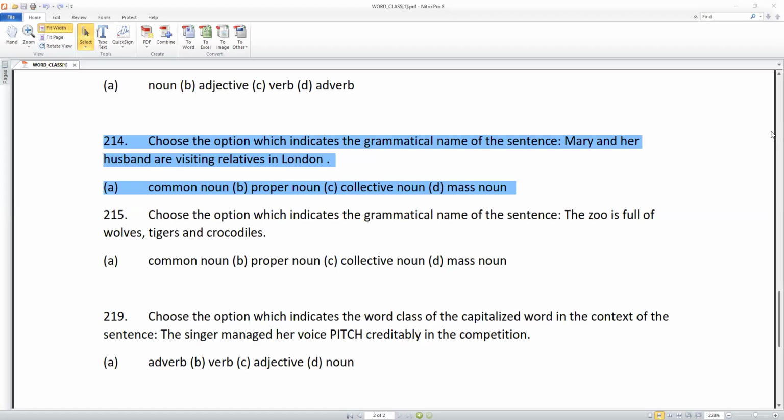Okay. And what again? Mary and what again? Do you have the question with you? Mary and her husband. Mary starts with what? And London. Mary starts with a capital letter.